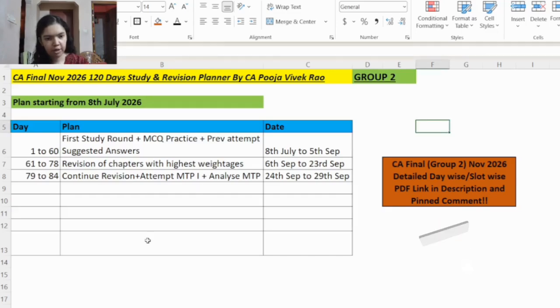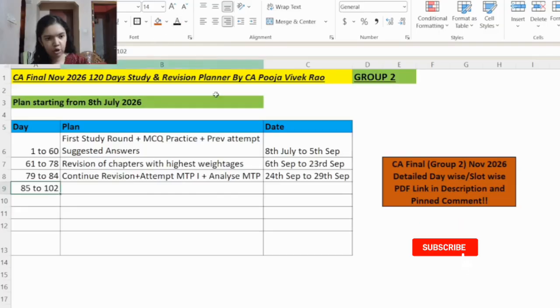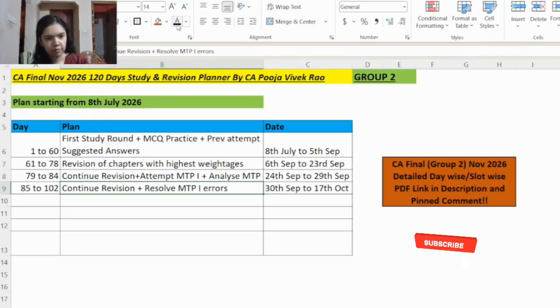So now coming back to this summary, from day 85 to day 102, that is 30th September to 17th October. Here you will continue revision, plus you will resolve the MTP1 errors. So first you would have revised the chapters with the highest weightage, then you would have attempted MTP1 and analyzed the errors. Now you will revise the other remaining chapters, and whatever errors you came across while attempting MTP1, you will try to resolve those errors.